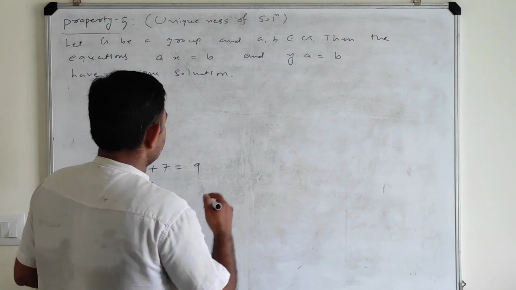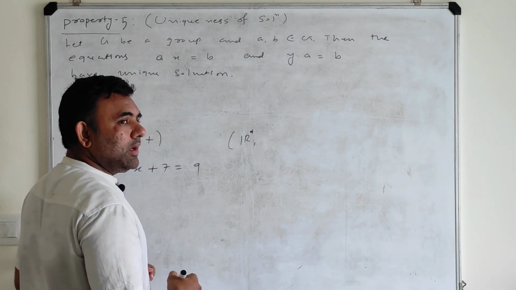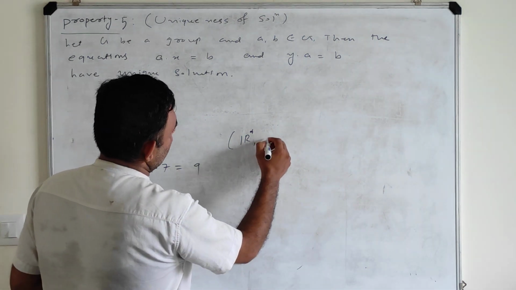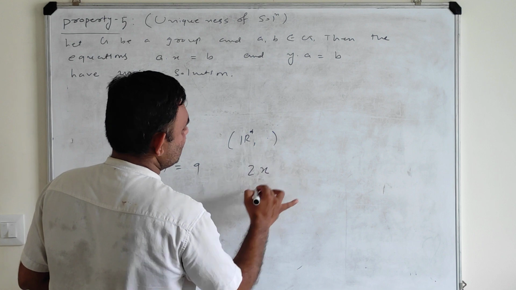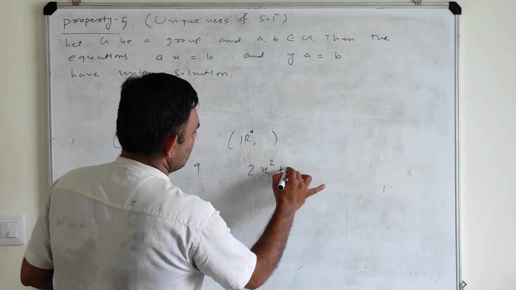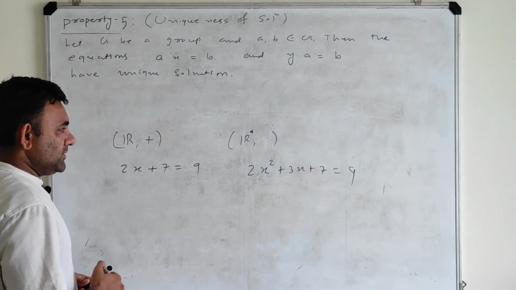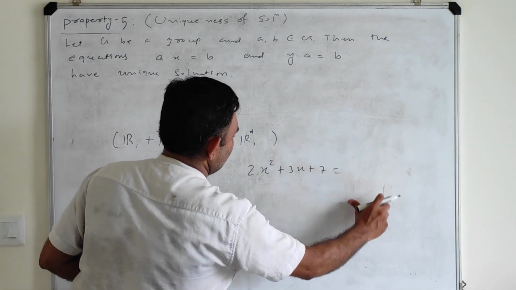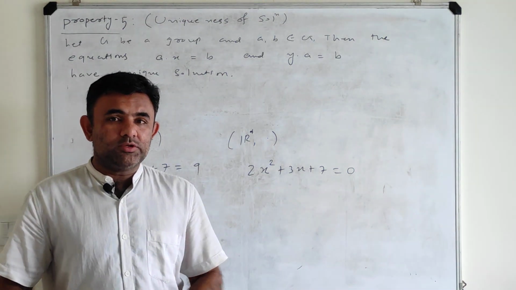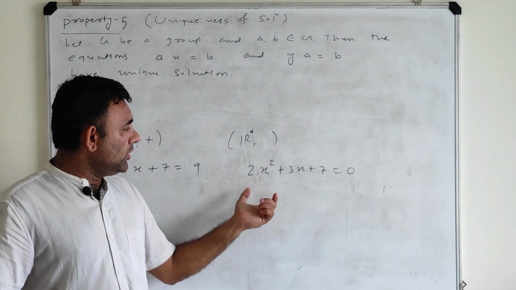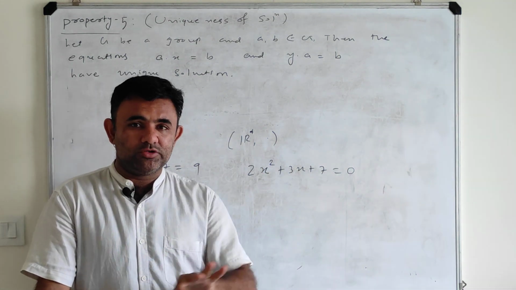Now suppose I have R star, meaning R minus the singleton 0, with multiplication. Then I can talk about, say, 2x square plus 3x plus 7 equal to 9, or let me consider it equal to 0. So whether this equation has a solution in R star or not. Suppose it has a solution, it means some value of x which satisfies this equation, then that is called the solution.